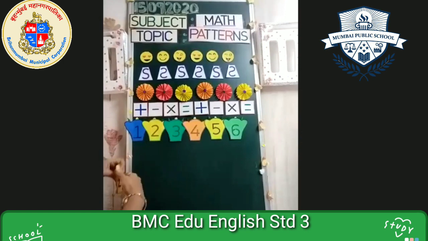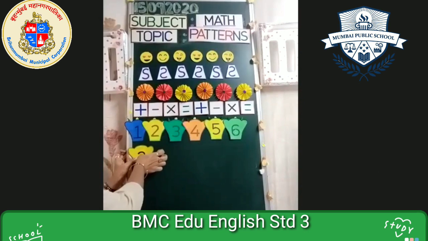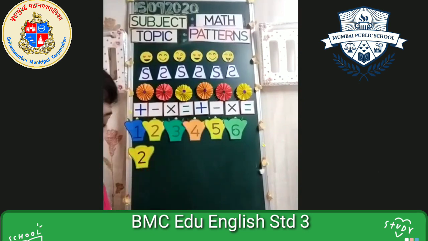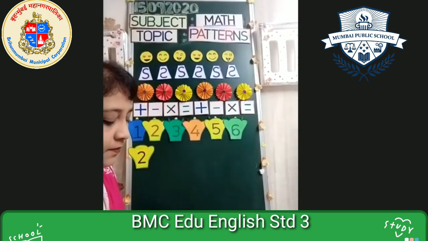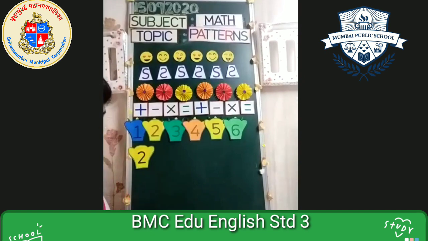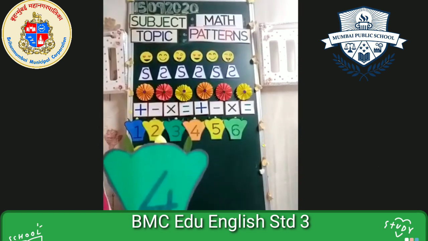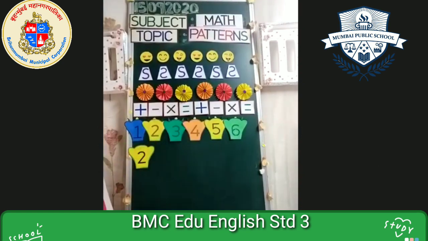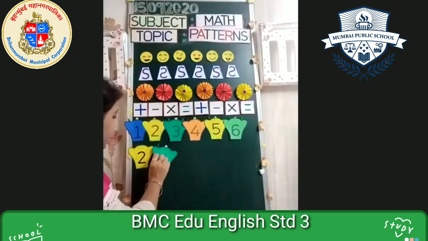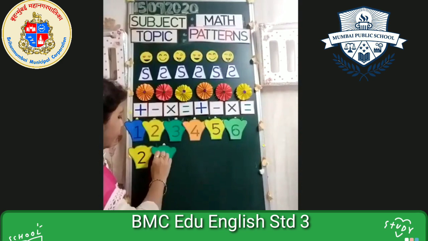Absolutely right. This is number 2. Suppose I have written here number 2. Okay. Now, after number 2, which number should I write? Yes, I have this number. Which number is this? Tell me. Yes, very good. This is number 4. Now I have pasted here number 4.